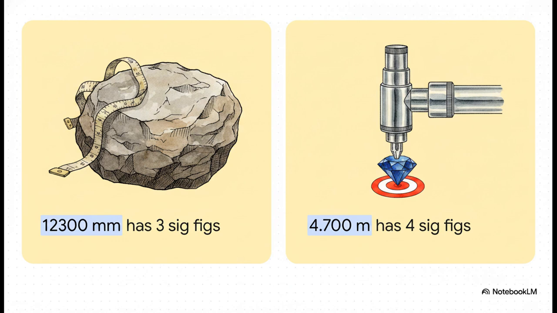Contrast 12,300 millimeters with 4,700. meters. With 12,300, because there's no decimal point, those trailing zeros are just holding the place. They don't actually represent precision, so that number only gives us 3 significant figures. But with 4,700. meters, the mere presence of that decimal point completely changes the game. By explicitly writing out those zeros before the decimal, the scientist is loudly declaring, "I am absolutely certain of these digits," and that gives us 4 significant figures. It's basically a brilliant, silent code for certainty.